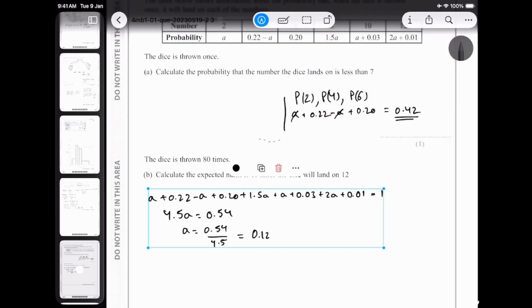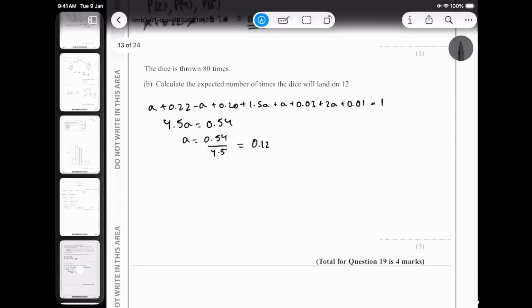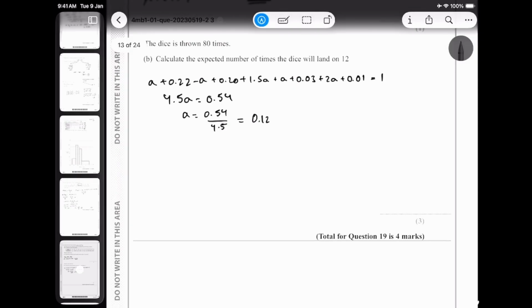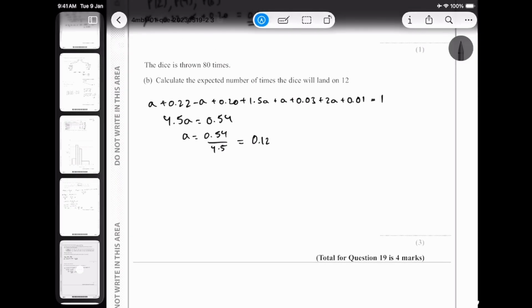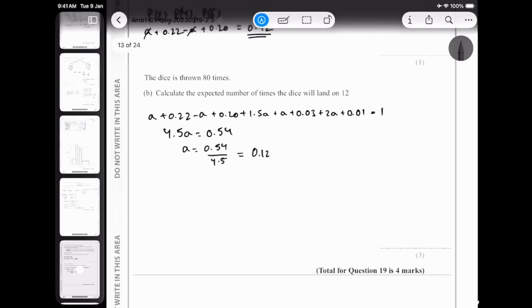So the working goes over here. We overwrite for part A, but that's pretty much how it is. They'll ask you to find the value of A anyways, I'm guaranteeing you that. Calculate the expected number of times the dice will land on 12. So we need to find the number of times it lands on 12, and for that we need to know the value of A. So we found the value of A.